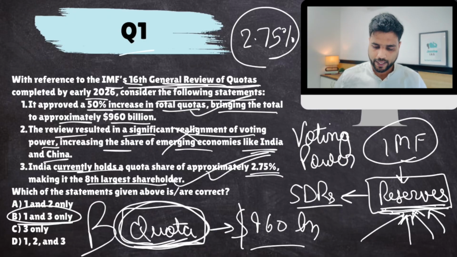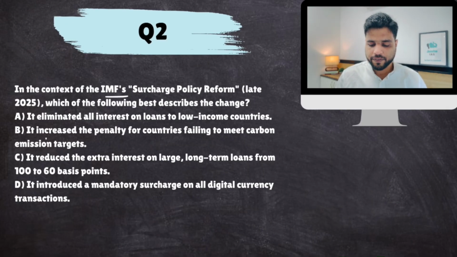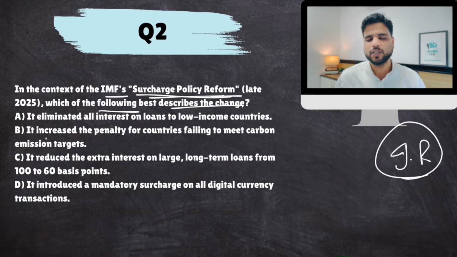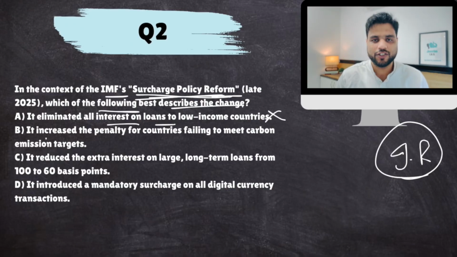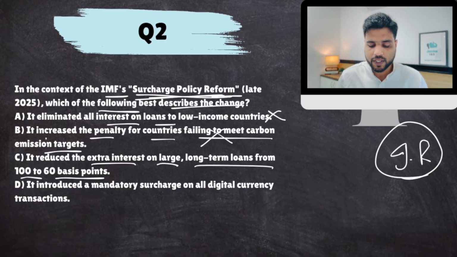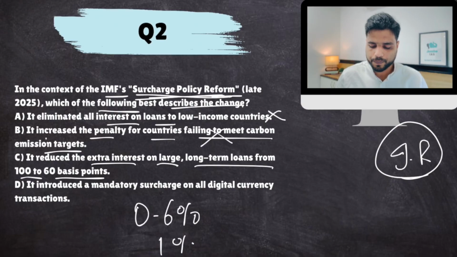You understand? Okay, next. In the context of IMF's surcharge policy reform, which of the following best describes the change? Surcharge policy reform is basically about interest rates. Surcharge is the interest rate that IMF charges on its loans. So what is the new reform? It eliminated all interest on loans to low-income countries. That can never happen. They would definitely charge interest. It increased the penalty for countries failing to meet carbon emission targets. That is there, but it is not part of surcharge policy reform. It reduced the extra interest on large long-term loans from 100 to 60 basis points. This is correct. 60 basis points is 0.6%, 100 basis points is 1%.